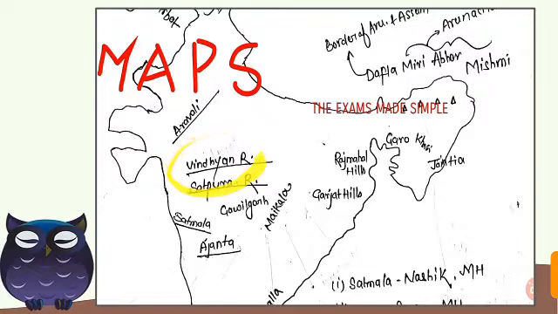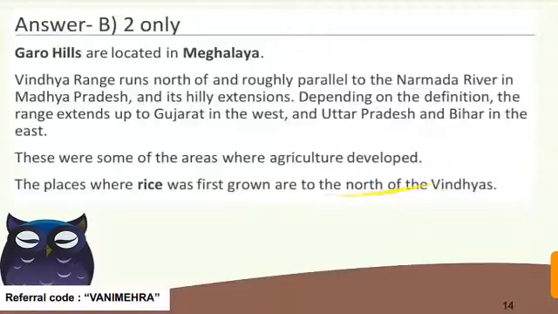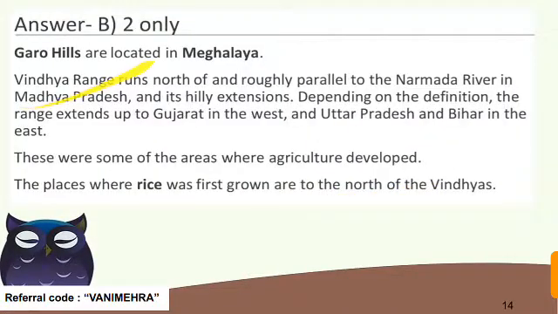Here is Uttar Pradesh, here is Bihar, and here is Gujarat. So the correct answer here is the second statement, because the first statement is incorrect, and the option is B, 2 only.